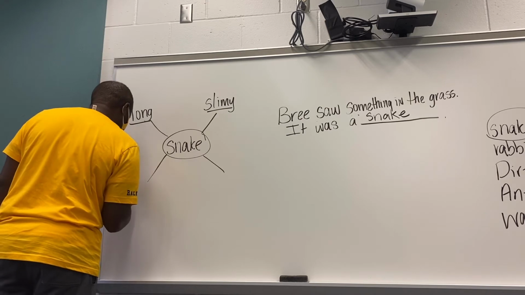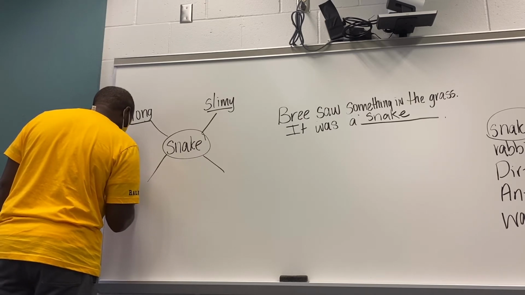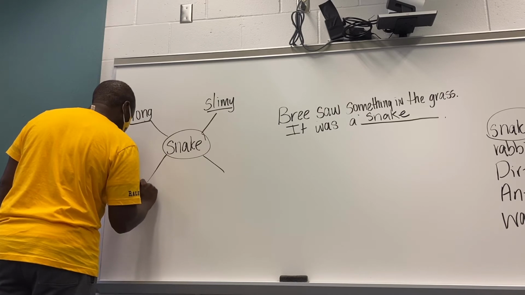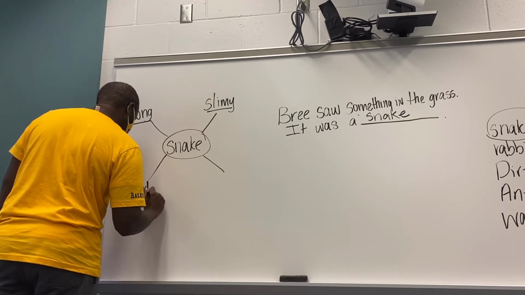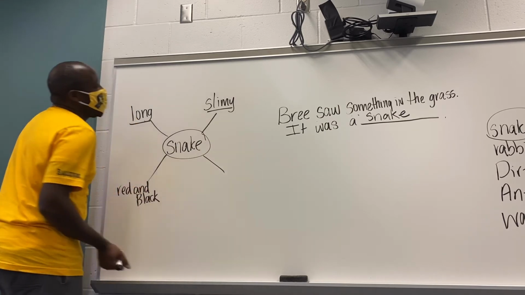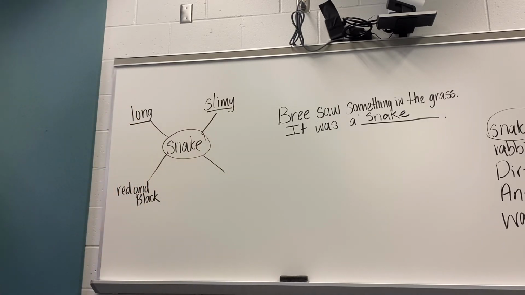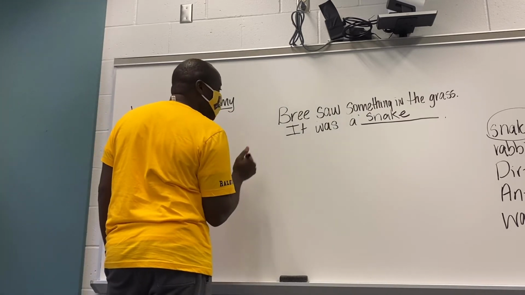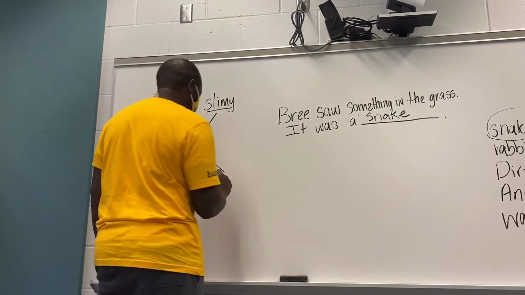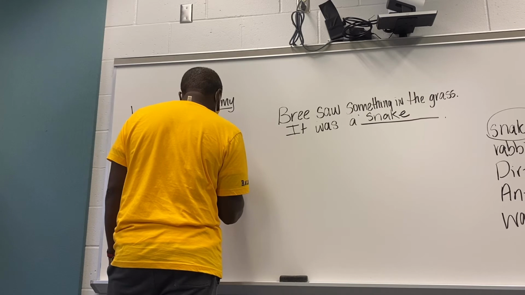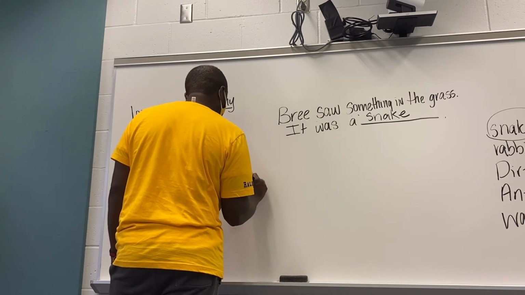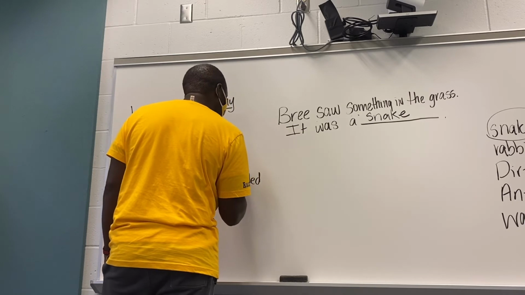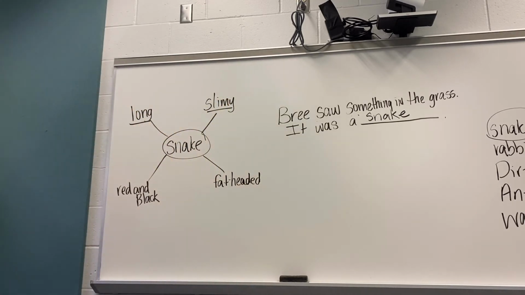Someone said it was red and black. And then let's look for one more way that we can describe this snake. Someone in the back said it had a fat head. So we'll use fat-headed. Not exactly one of our ideal adjectives, but we're going to use it for today.